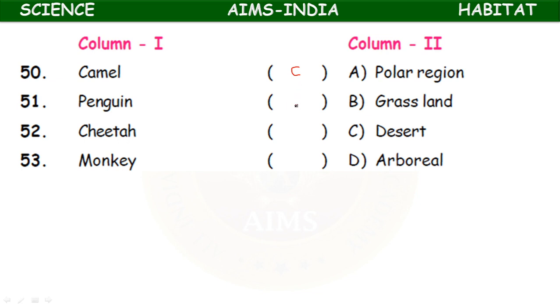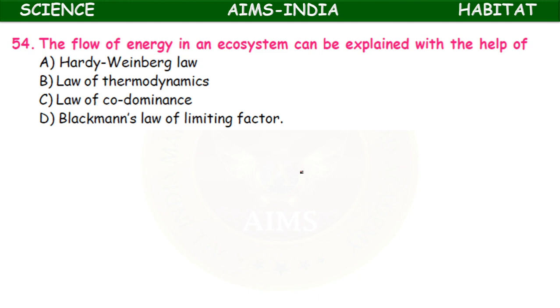Penguins live in the Arctic, the polar region. Cheetah, its habitat is grassland. And monkeys are arboreal. Arboreal means which live on trees, which spend maximum life on the trees.